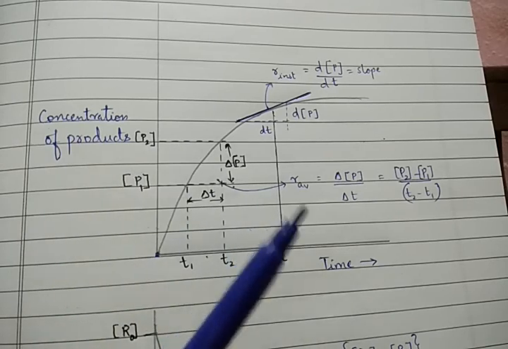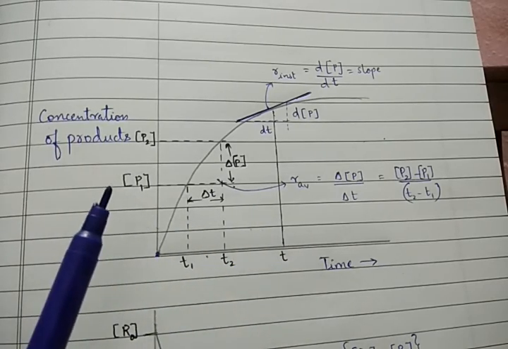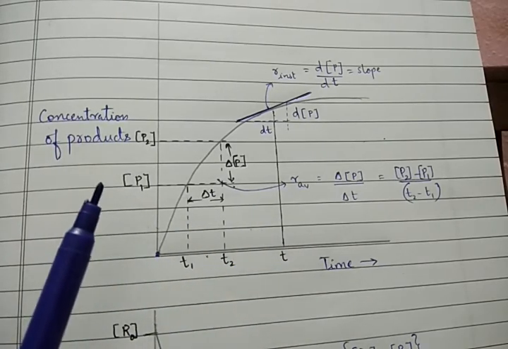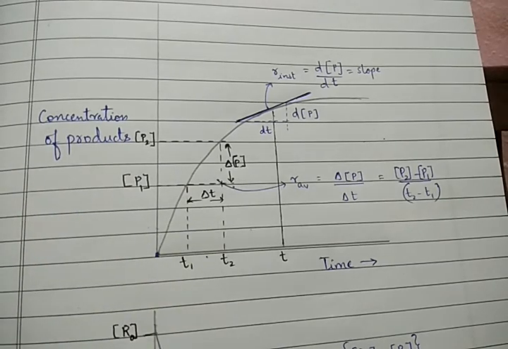This is how we came to the conclusion that the disappearance, or decreasing concentration, of reactant is always equal to the increasing concentration of product.